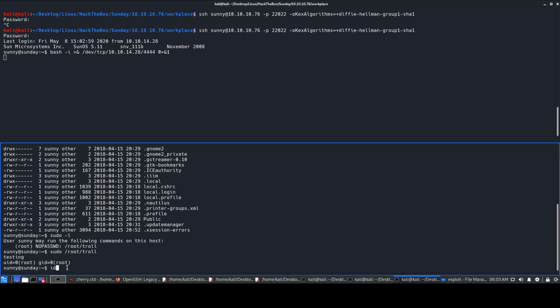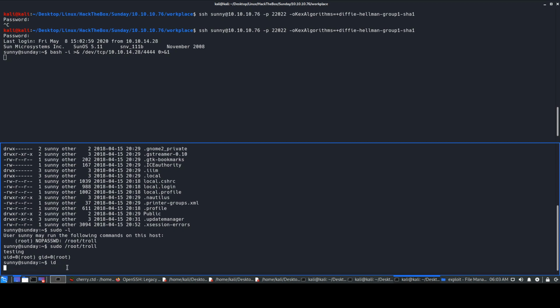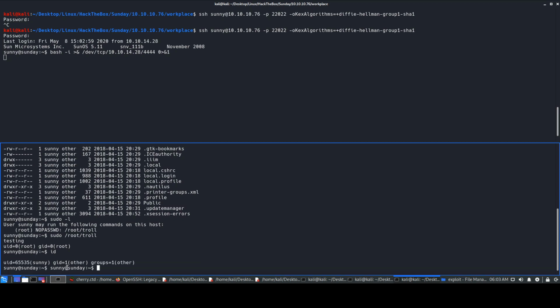Okay, if I do id over here as user Sunny, I don't know, this box froze up again. Okay, so we have this UID, that is user ID, 655535, and then we have the group ID, that is one other, and then groups other. Okay, so we have this information. We are obviously not root over here, so we can run this particular file. Let's just cat it.